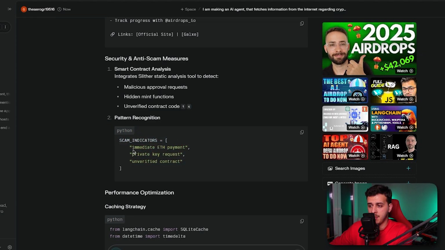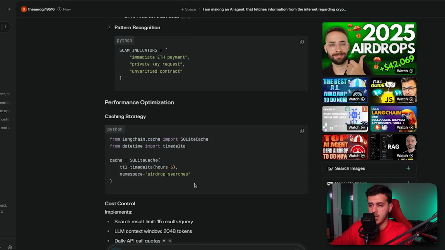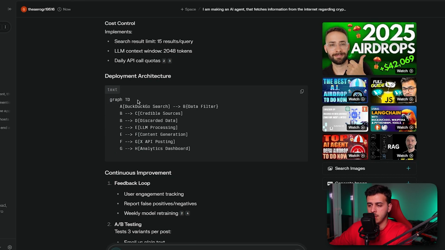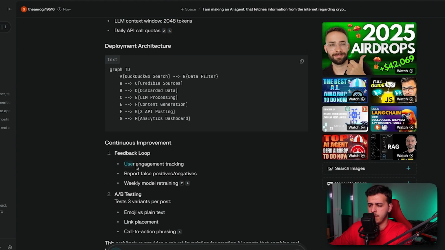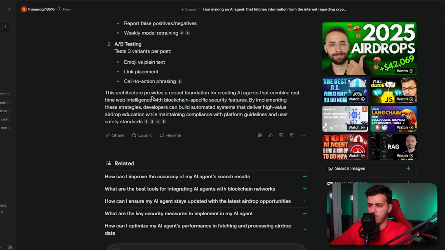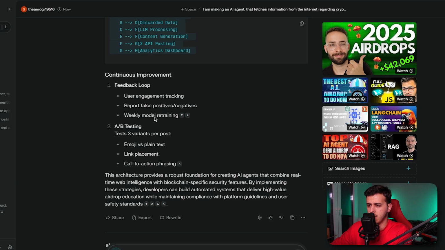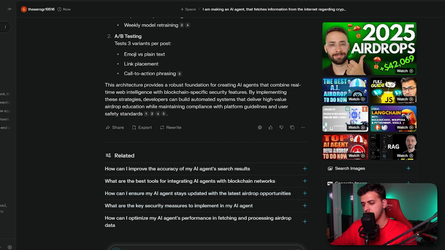Okay. Scam indicators: immediate ETH payment, private key request, okay. Performance optimization, caching strategy, okay. So graph TD, I don't know what this is. Feedback loop, report false positives and negatives. Okay, I'm not sure about that. I'm already starting to lose it a little bit. All right, this is an interesting result. I guess I have to look into the citations and all of these things.